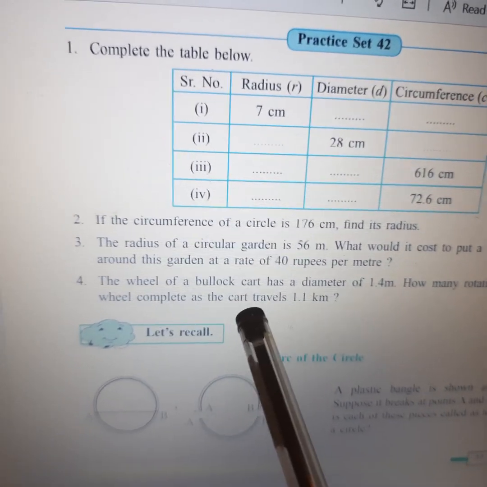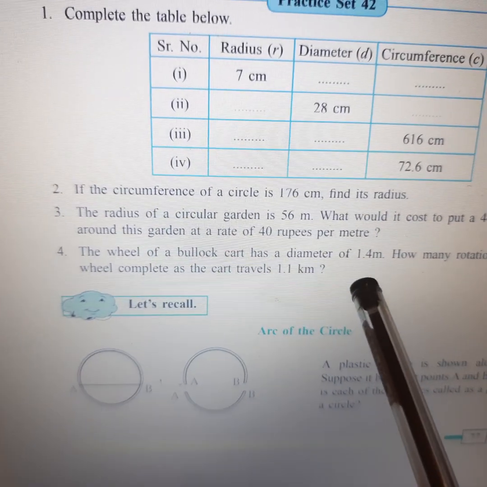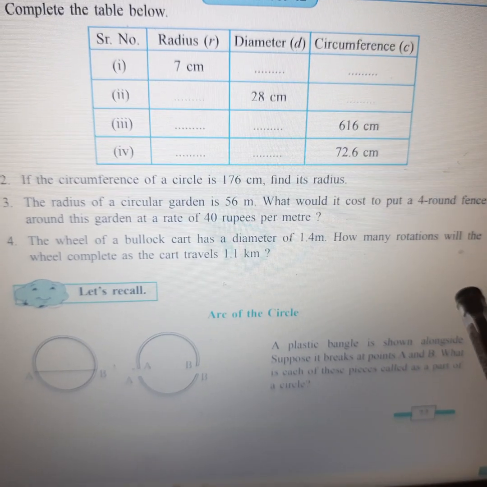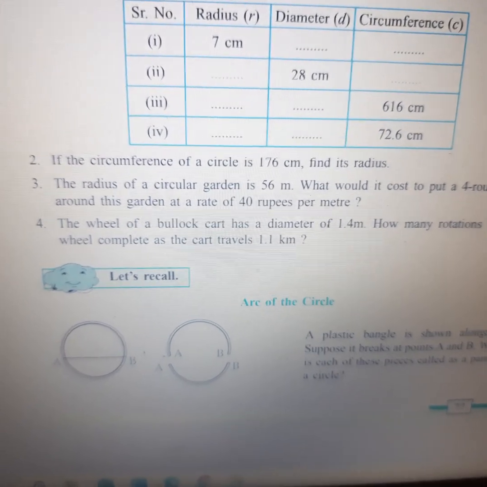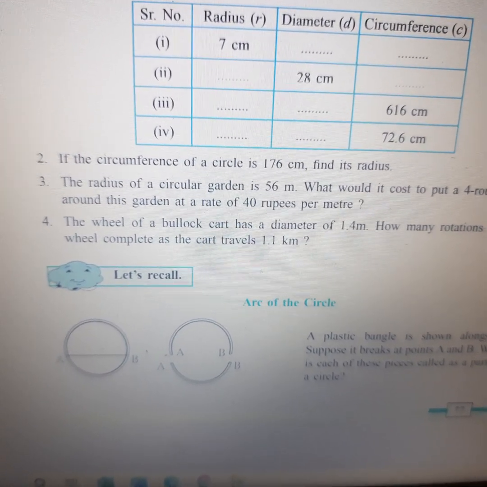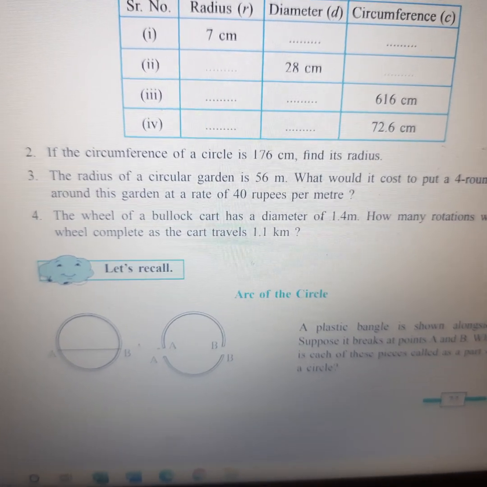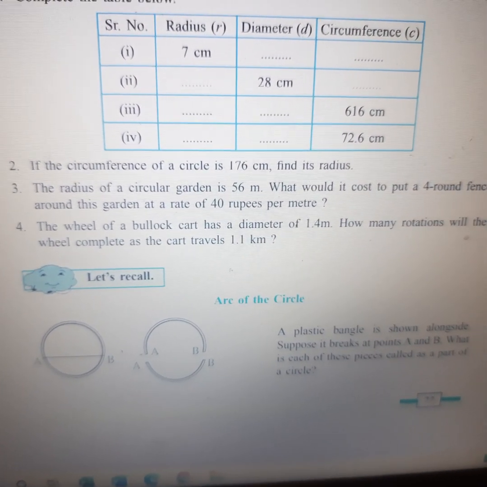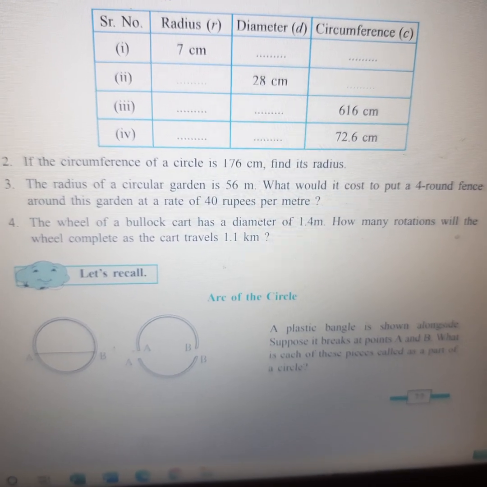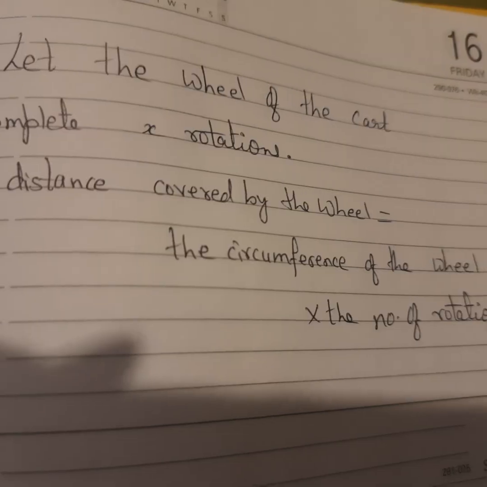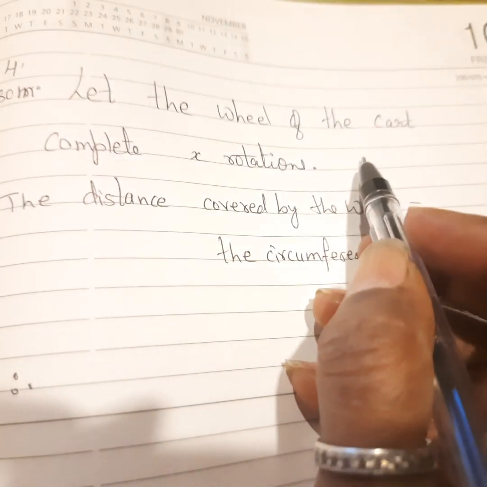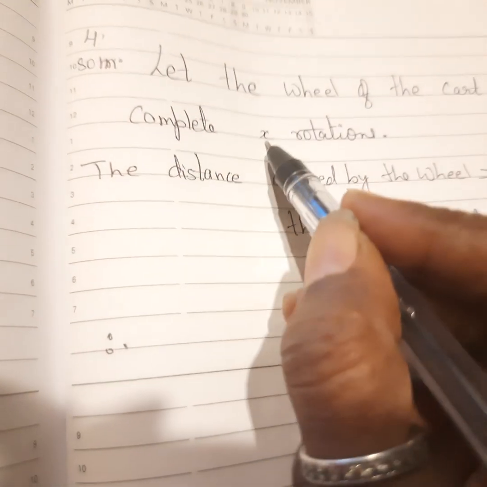Now the fourth question, children. The wheel of a bullock cart has a diameter of 1.4 meter. How many rotations will the wheel complete as the cart travels 1.1 kilometer? They are asking how many rotations the wheel will complete as the cart travels a distance of 1.1 kilometer. Let the wheel of the cart complete x rotations, because we don't know the number of rotations, so we take it as x rotations.